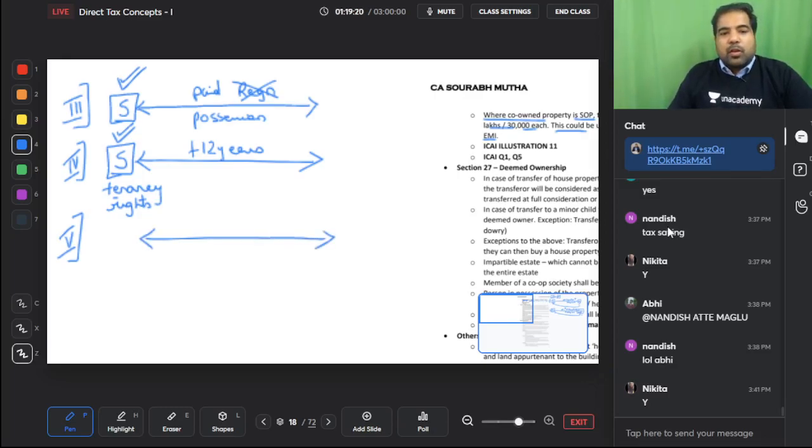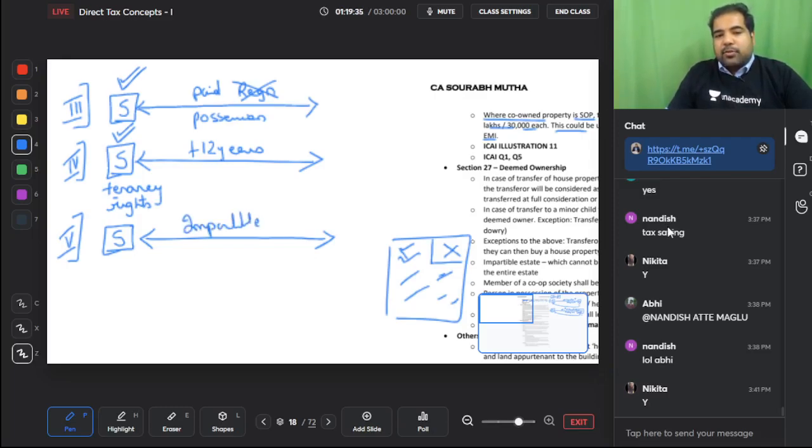Next, if you are a surgeon and you own a huge plot of land, but only this much is habitable by you, the others are illegally occupied, then this is called an impartible estate. Impartible estate, if you own part of the estate also, you will be considered as the deemed owner of the entire estate.